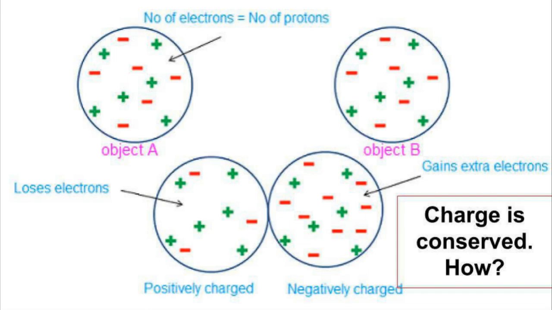Here is the conservation of charges. The charges can neither be created nor destroyed. By the process of rubbing, 3 electrons have been transferred from object A to object B. That is why object B has become negatively charged, and object A, by losing electrons, has become positively charged. But count the total number of electrons and protons. The total number of protons will be 12 and the total number of electrons will also be 12. This is the conservation of charges. Charges can neither be created nor destroyed.